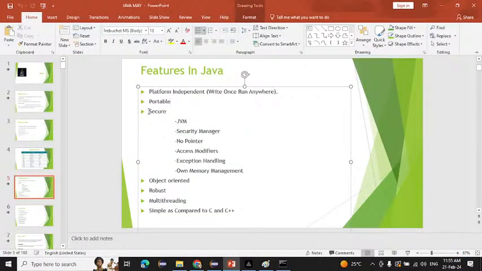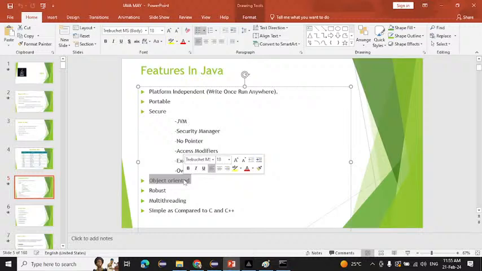After that, secure, which we will see at the last. First we will see object oriented. What is meant by object oriented is that everything in Java is based on objects. There are many concepts like class, objects, inheritance, abstraction, encapsulation, polymorphism.